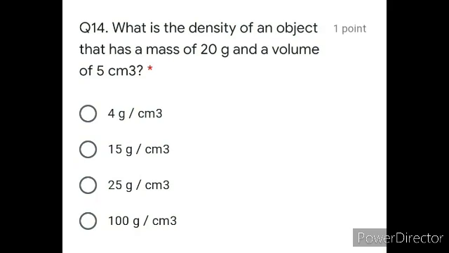The physics MCQs start with question number 14, and the first question is: what is the density of the object that has a mass of 20 gram and a volume of 5 centimeter cube? The options are 4, 15, 25, 100, and if you look at the units, it is gram per centimeter cube. It means no conversion is required. Gram divided by centimeter cube, what is the formula of density? Mass over volume. Fine. So 20 divided by 5, your answer is going to be 4 gram per centimeter cube. That is option number 1.